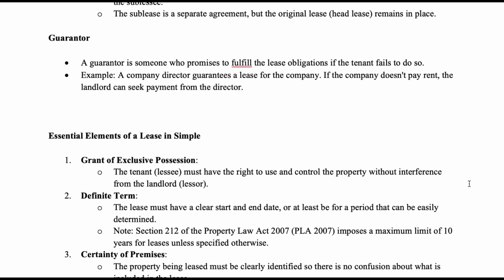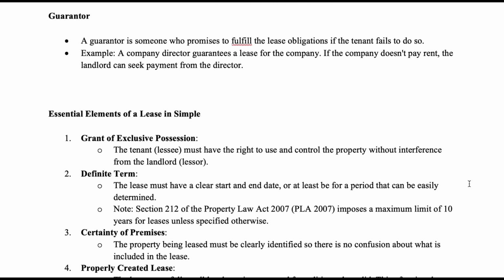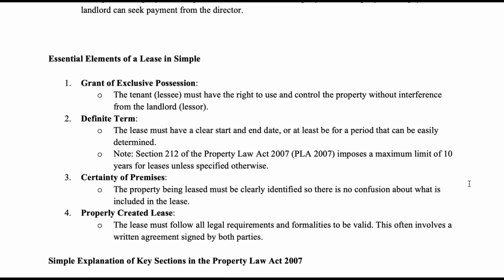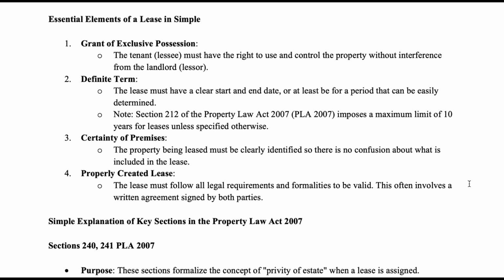Essential elements of a lease in simple terms. 1. Grant of exclusive possession. The tenant, lessee, must have the right to use and control the property without interference from the landlord, lessor. 2. Definite term. The lease must have a clear start and end date, or at least be for a period that can be easily determined.